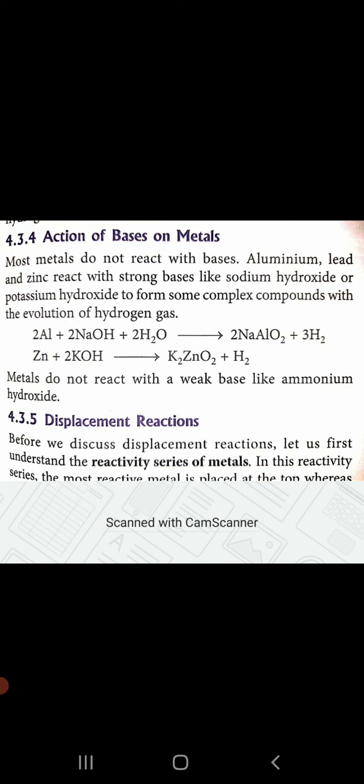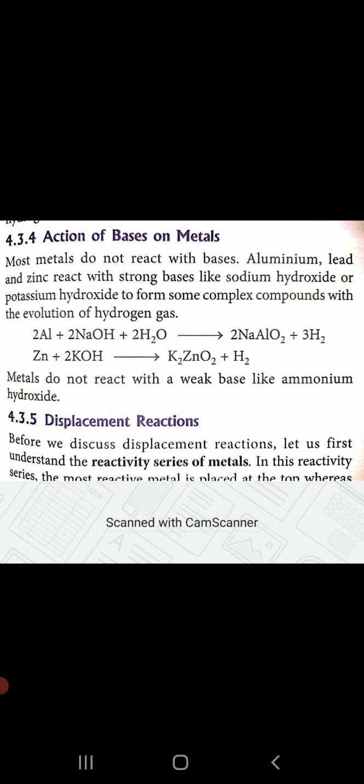Metals do not react with a weak base like ammonium hydroxide. So we understand here that weak base का example क्या है? Ammonium hydroxide, and strong bases का example क्या है? Sodium hydroxide and potassium hydroxide.